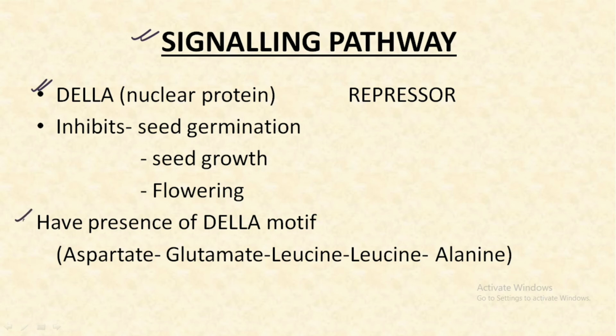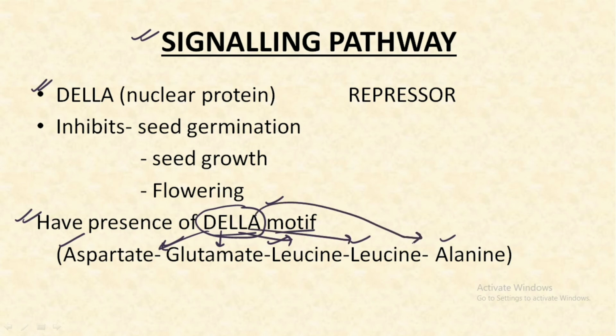Because it has the DELLA motif, which is a combination of the amino acid sequence: aspartate, glutamate, leucine and alanine in the same order as in the protein name. D stands for aspartate, E stands for glutamate, L is for leucine, the other L is also leucine, and the final one is alanine.